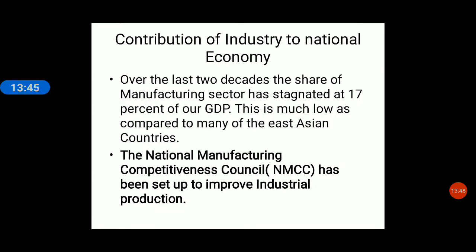I repeat, the National Manufacturing Competitiveness Council, NMCC, has been set up to improve industrial production. Why should we improve industrial production? So that we can compete with the other countries of the world. When we go to sell our products in the international market, we will get a good price for it, like the other industrial countries are getting.